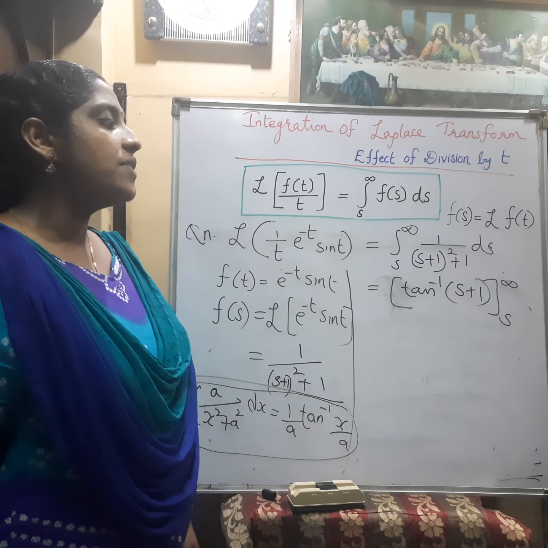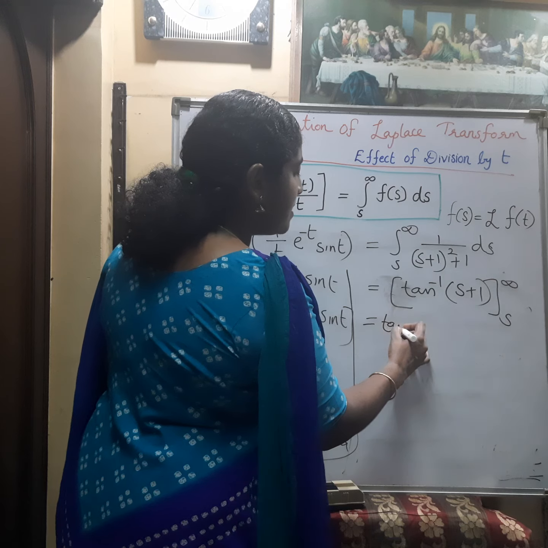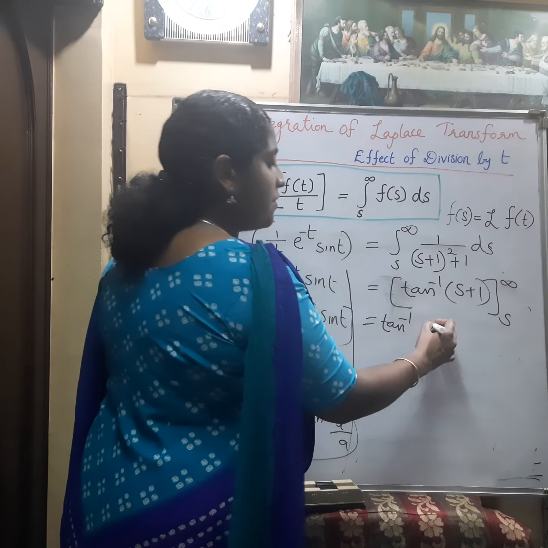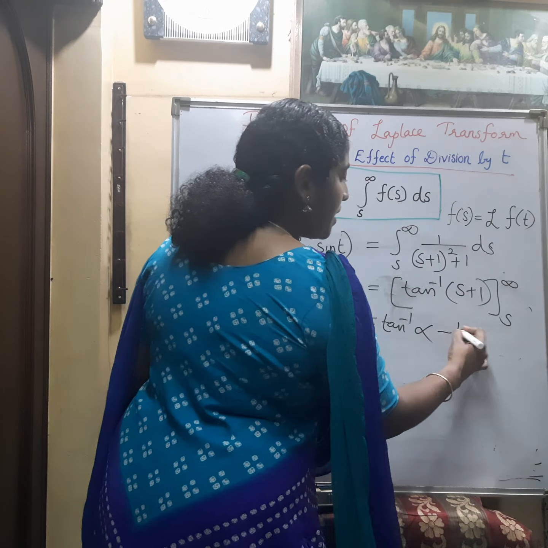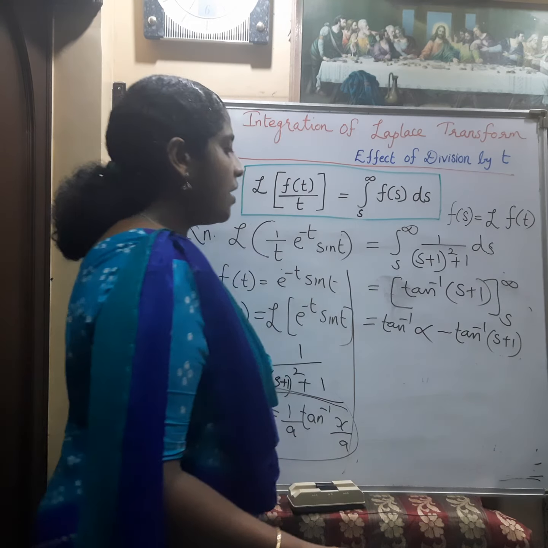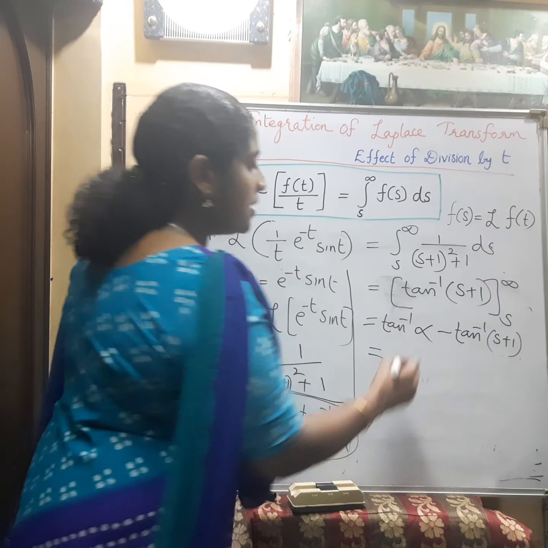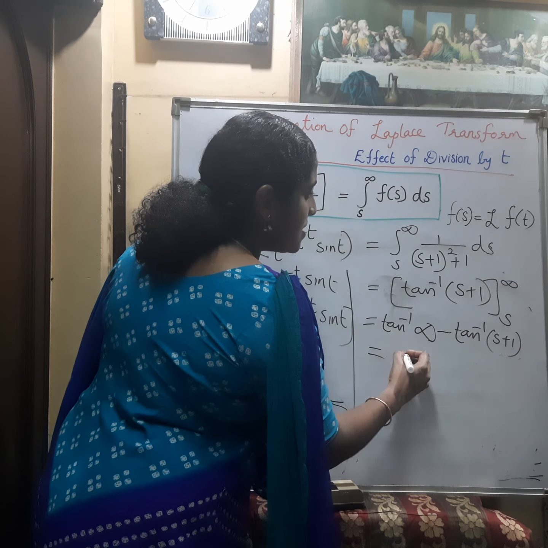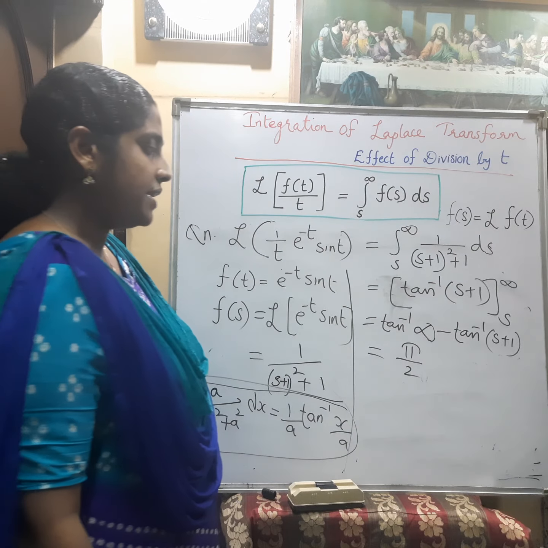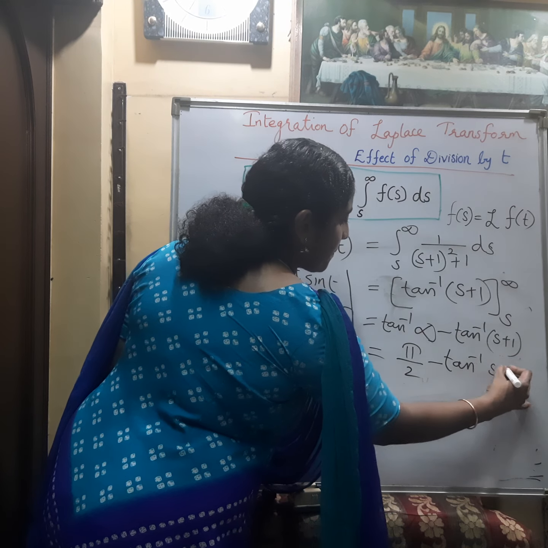So we will get tan inverse (s plus 1) from s to infinity. On applying the limits, this is tan inverse of infinity plus 1, that is infinity, minus tan inverse (s plus 1). Now what is tan inverse infinity? For what value are we getting infinity? Tan 90 is infinity, so tan inverse infinity is pi by 2. So this is pi by 2 minus tan inverse (s plus 1).